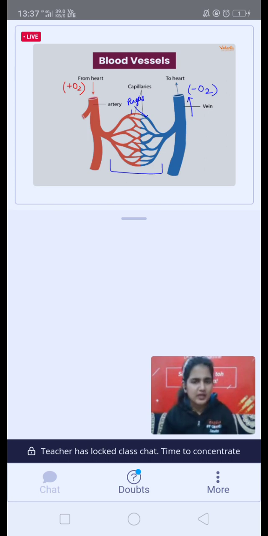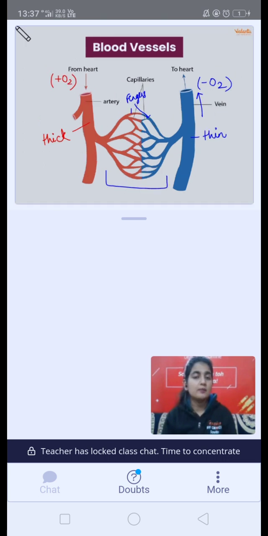Whereas if you talk about veins, veins do not have such thick walls, they are having thin walls only. इनकी walls पतली होती है, right? Veins की, because they are not having blood coming with high pressure. In the veins, the blood goes with normal pressure, but this is thick walled because it has blood coming at a very very high pressure. अगर thick नहीं होगी, so it can burst out, फट सकती है.